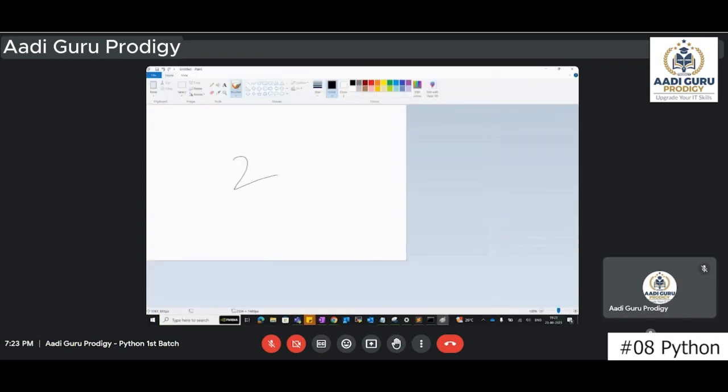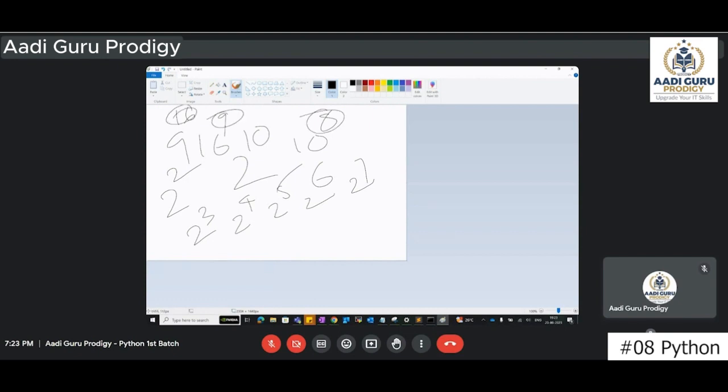If you want to write 2 power 10, we write it like this. 2 square means 2 power 2. So 2 power 3, 2 power 4, 2 power 5, 2 power 6, 2 power 7, 10 power 8, 16 power 9. So power means this part, the exponent. This we call the base.